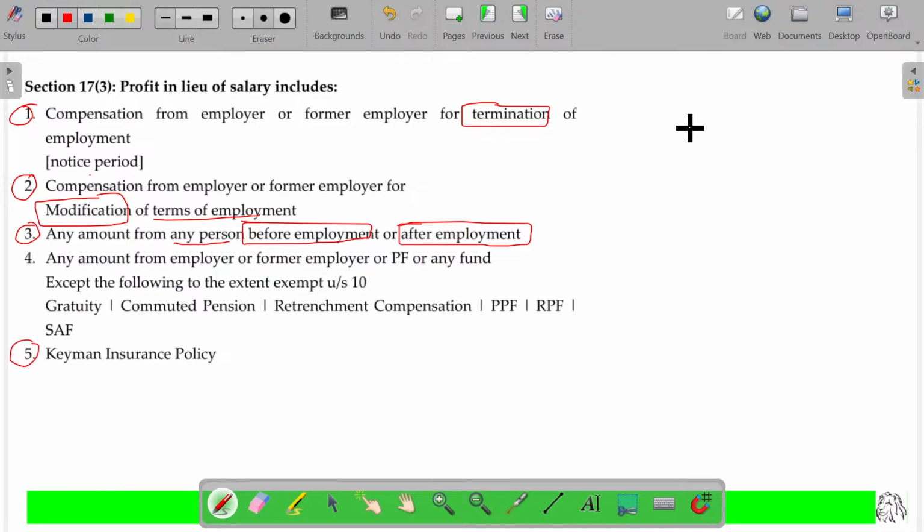Key man insurance policy. Employer, employee. The employee renders service to the employer. Further, the employer offers him what? Salary. No problem, there is no doubt. But this particular employee is a very, very important person. Because of him only, major profit is earned by the employer. So the employer considers this employee to be the key man.